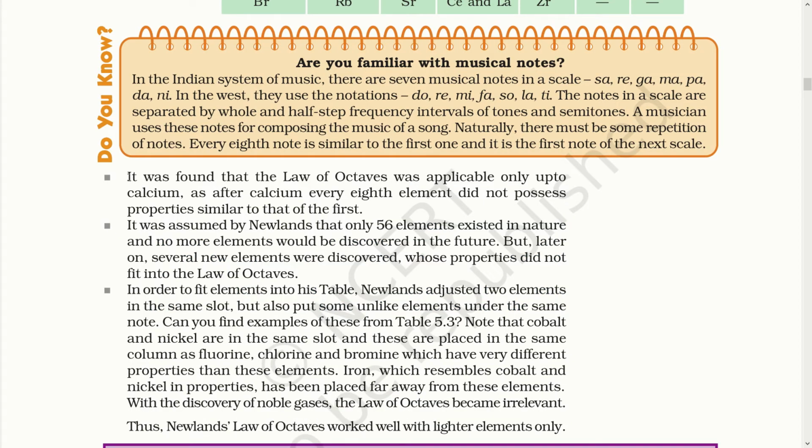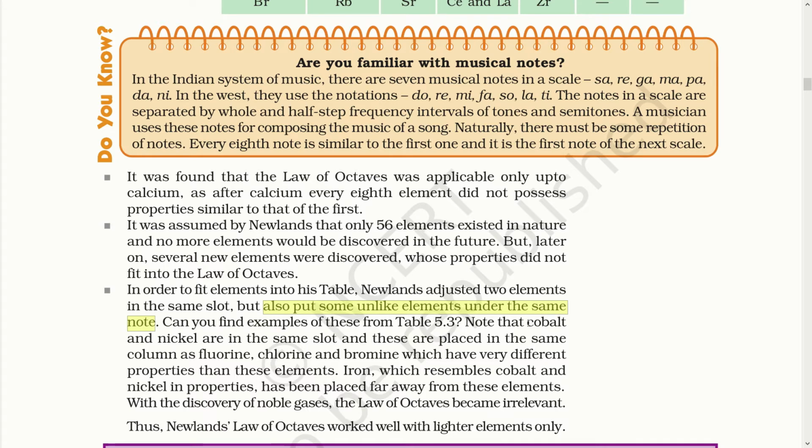Here you can see the limitations of Newland. It was found that the law of octaves was applicable only up to calcium. After calcium, every 8th element did not possess properties similar to that of the first. Also, it was assumed by Newland that only 56 elements existed in nature and no more elements would be discovered in the future. But later on, several new elements were discovered whose properties did not fit into the law of octaves. So in order to fit the elements into this table, Newland adjusted 2 elements in the same slot, but also put some unlike elements under the same note.